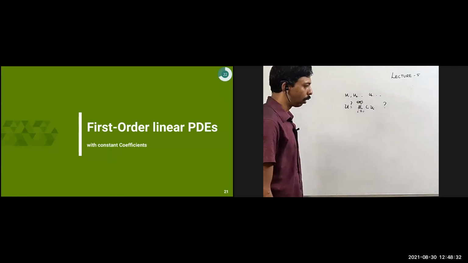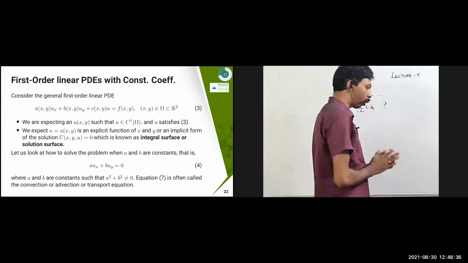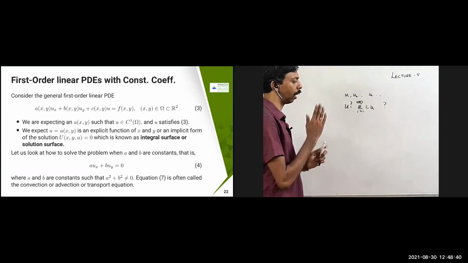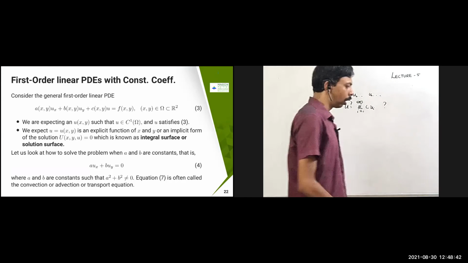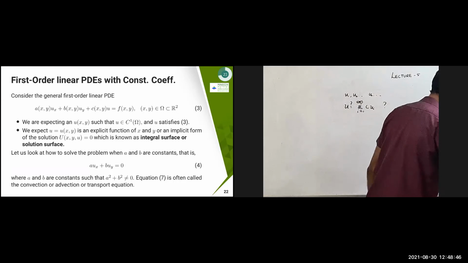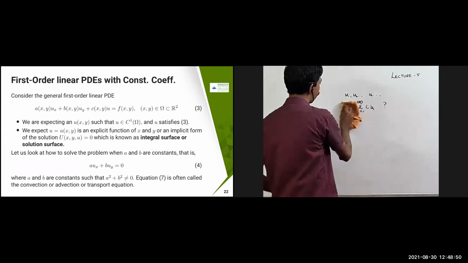Now we are going to solve a first order linear PDE with constant coefficient, and then we will see other things in the later course. Are there any questions on this so far? Because the next part will be going a little theoretical.